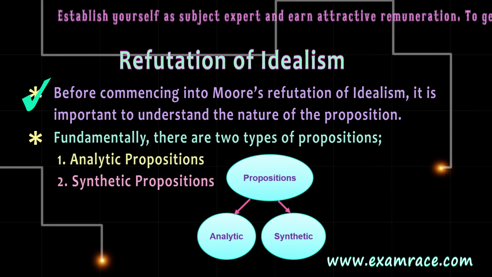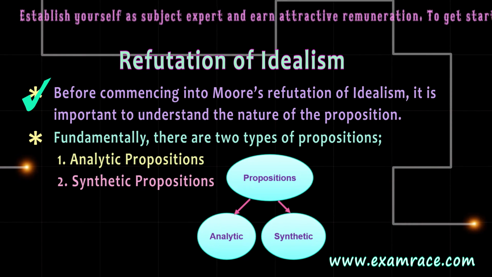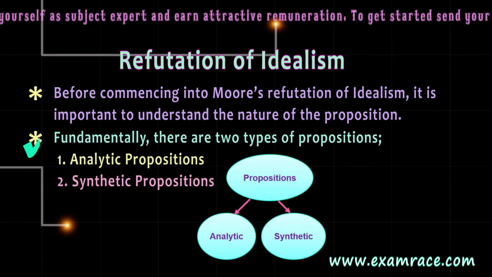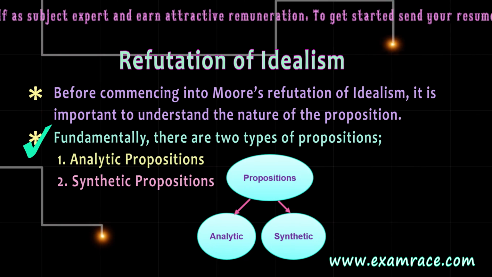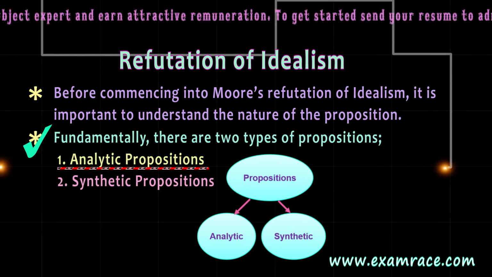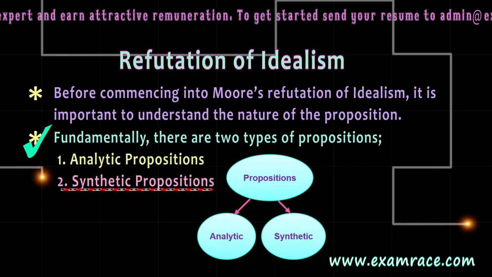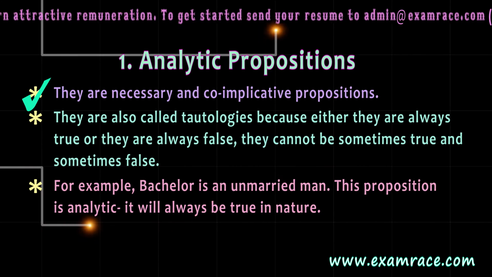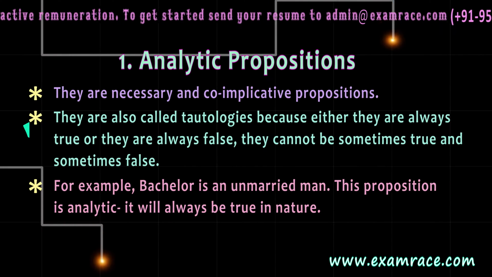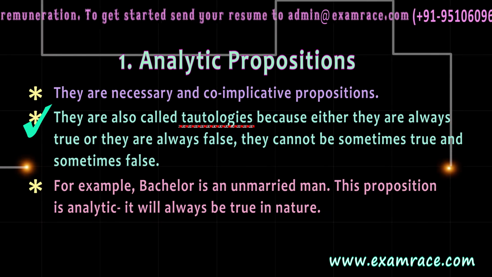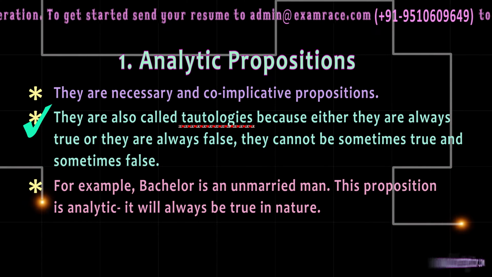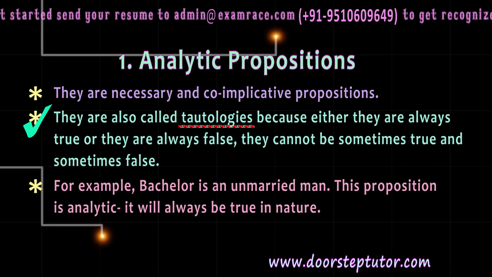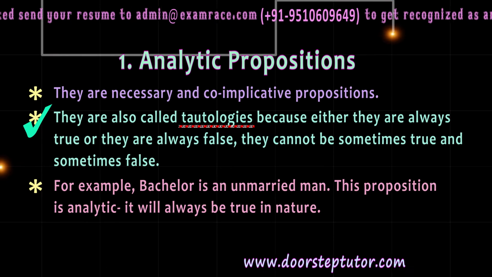Before commencing into Moore's philosophy of how he refutes idealism, it is important to understand the nature of proposition. Fundamentally, there are two types of propositions. Number 1, analytic propositions. Number 2, synthetic propositions. Number 1, analytic propositions. Analytic propositions are necessary and co-implicative propositions. They are also called tautologies because either they are always true or they are always false. It can be said that they can never be sometimes true or sometimes false. It is due to this they are called tautologies.